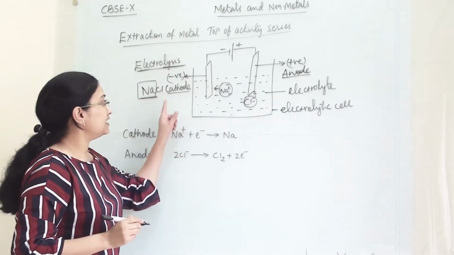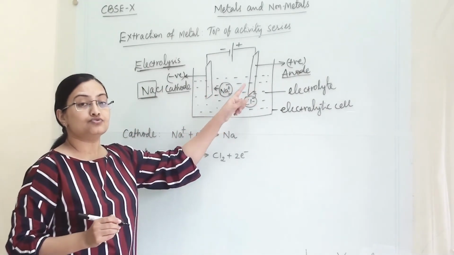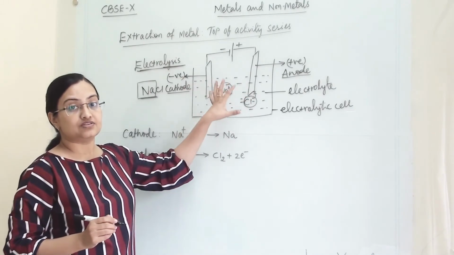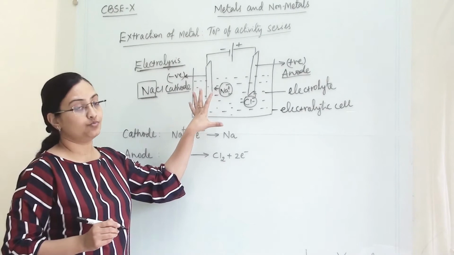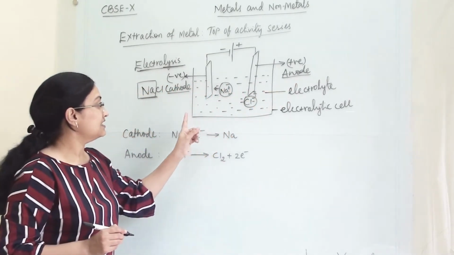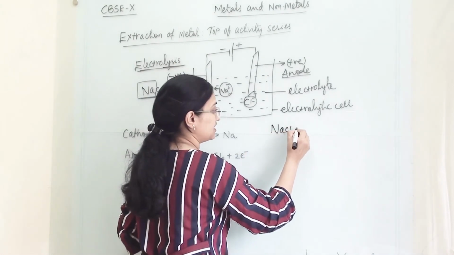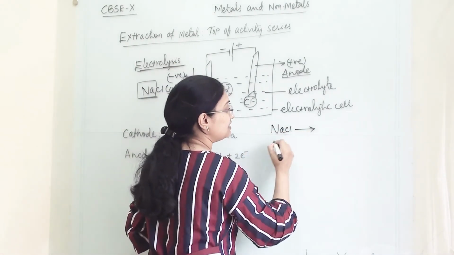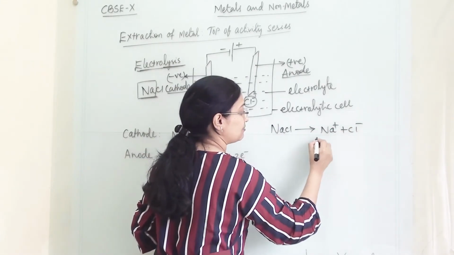So there are two electrodes. Electrodes are used to conduct the electricity, and at the electrodes we will get our respective products. This is the negative electrode, this is the positive electrode. Now, when we take NaCl, it will dissociate into Na plus and Cl minus.